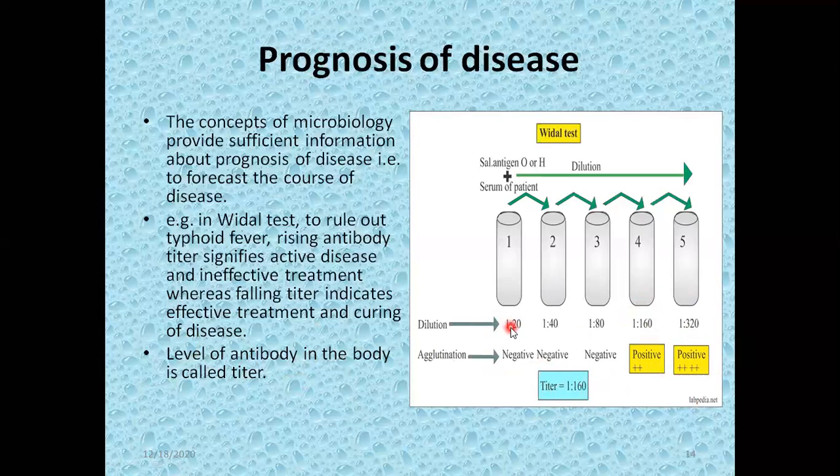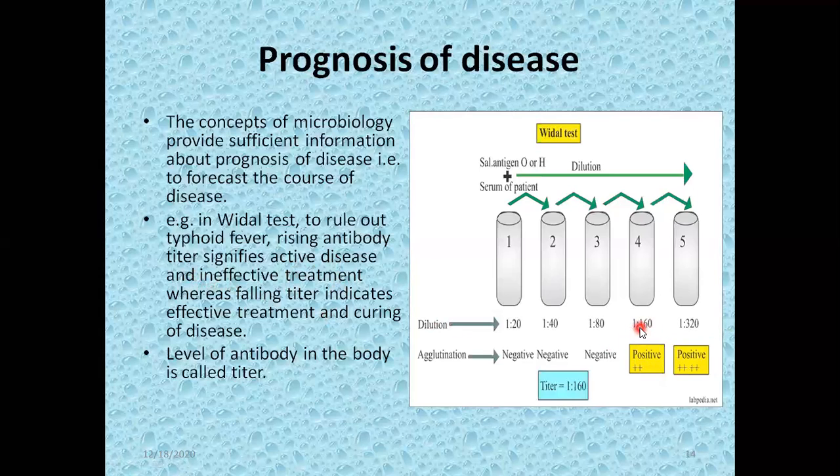Now let's check the prognosis of the disease. If you get the result of typhoid fever on the Vidal test, and you check that up to 160 it is positive, it means active disease is present and treatment is ineffective.